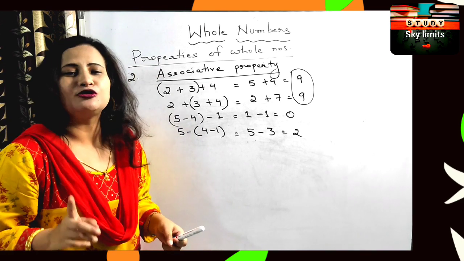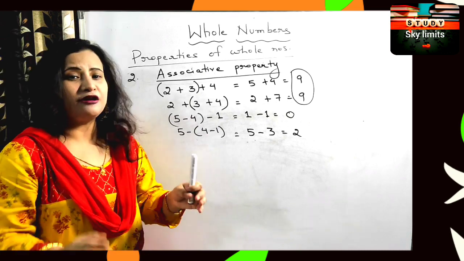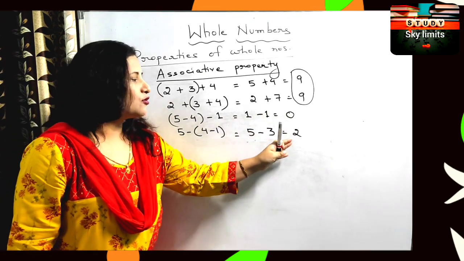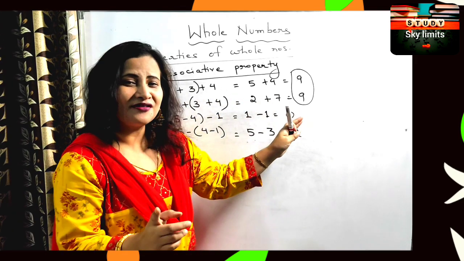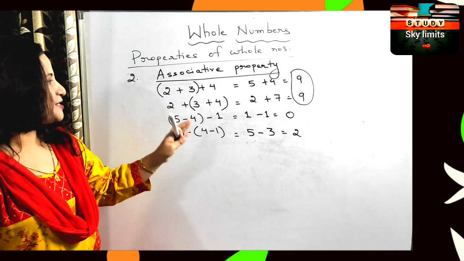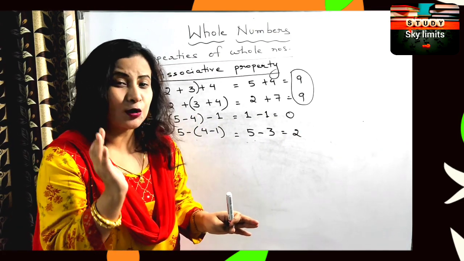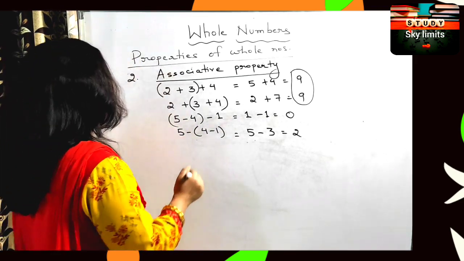So is it holding true for subtraction? No, it doesn't hold true for subtraction. That means in case of subtraction, if you are grouping the numbers in a different way, the answer you will get is also different. But this doesn't happen in the case of addition. So associative property is what? A grouping property. Now let us check for multiplication.